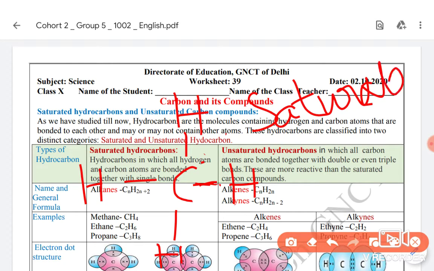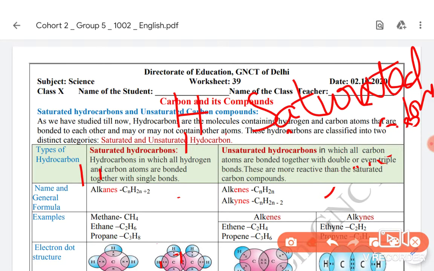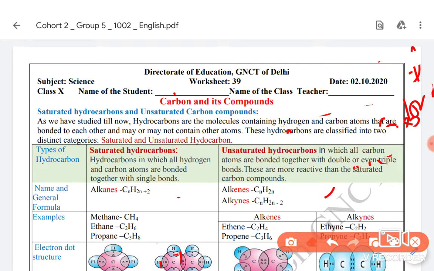Saturated hydrocarbons contain only single bonds between carbon atoms, but there we don't see any other carbon atom. So we will discuss another hydrocarbon. It is the first saturated hydrocarbon, that is methane. There are three types of formula we can see in the exam, which can be asked.